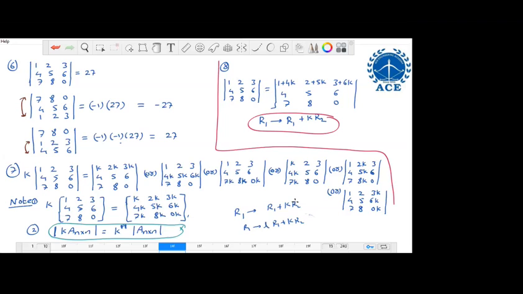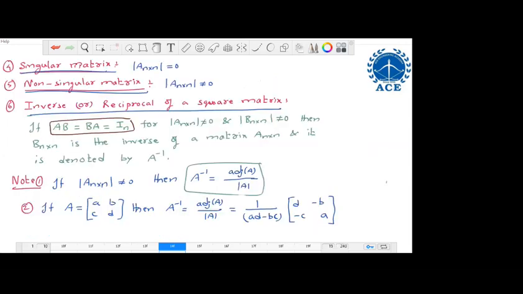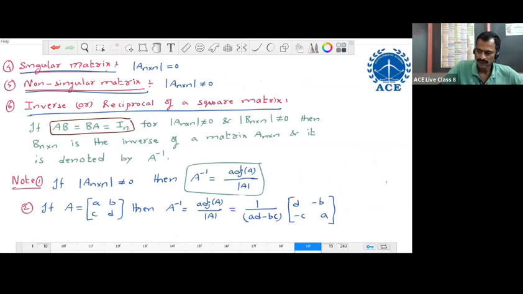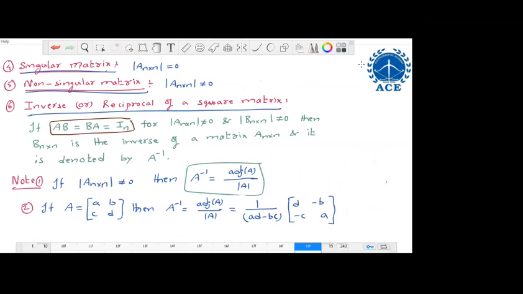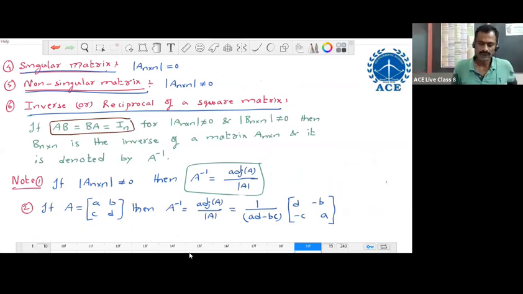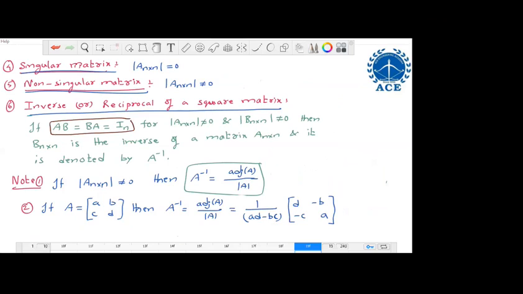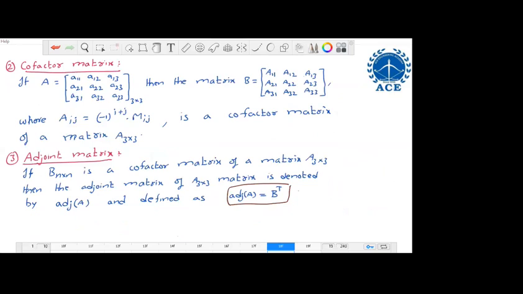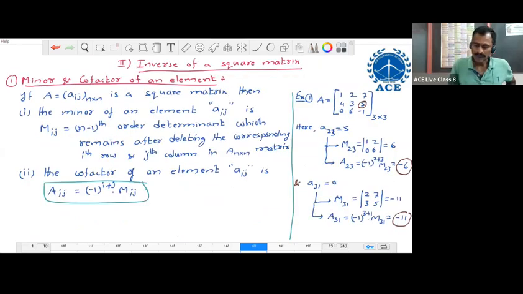Okay, sir. Sir, can you move to the inverse of a square matrix, like the 15th or 16th slide? This one, I think. Inverse of a square matrix, sir. Like Mij, minor of an element. That one I didn't understand, sir, I went into confusion.